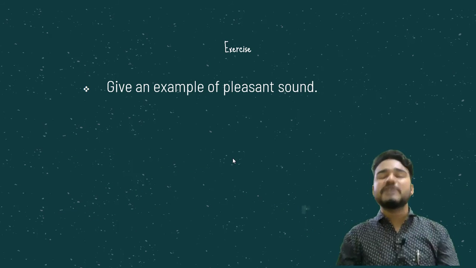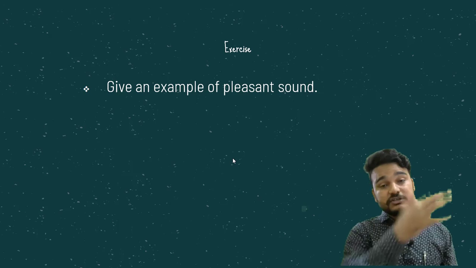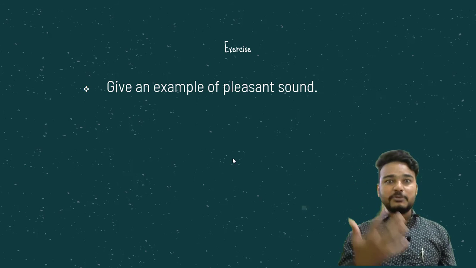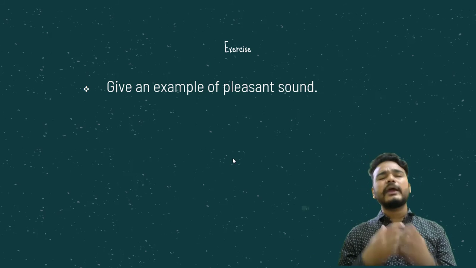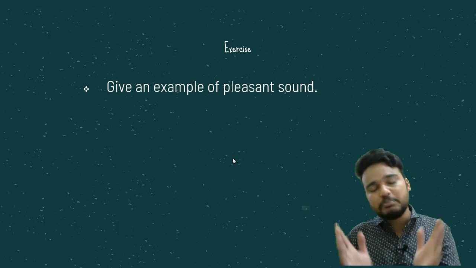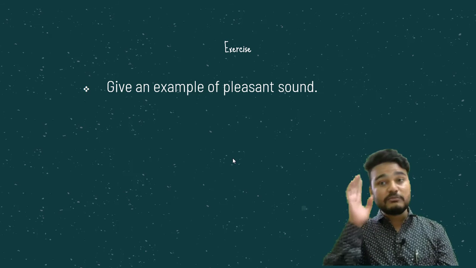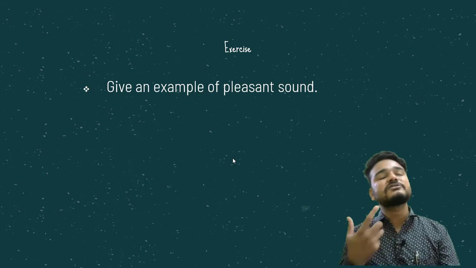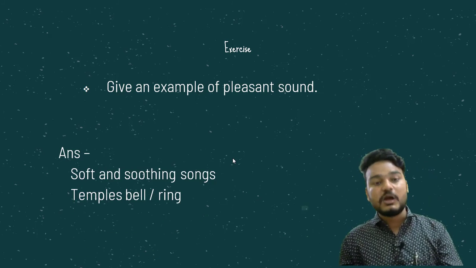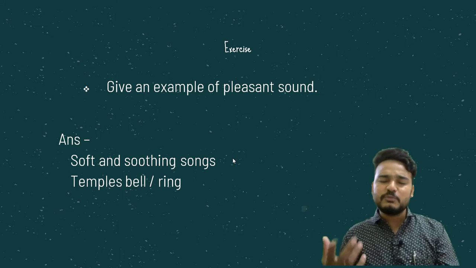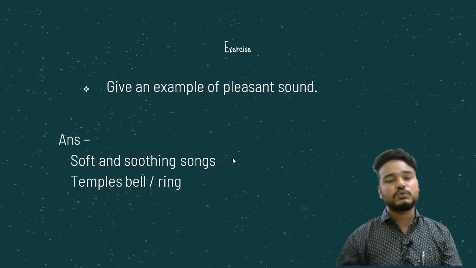Now give an example of a pleasant sound. Pleasant sound कौन सा होता है? बारिश पड़ती है ना, जब पतरे पे आवाज आता है टप टप टप, that is also a pleasant sound. आप अरिजीत सिंह का कोई अच्छा सा सॉन्ग सुनोगे, that is also a pleasant sound. So anything जो आपके दिल को अच्छा लगे, कोई प्रेयर हो, कोई टेम्पल की घंटी हो, okay, the bell or the ring bell from the temple, okay, so these are very pleasant sounds. आप कोई गाना सुनने के बाद बोलते हो वाह वाह, so that is a pleasant sound. So a soft or soothing song, temple के bells जो होते हैं वो, okay, these are soothing sounds.